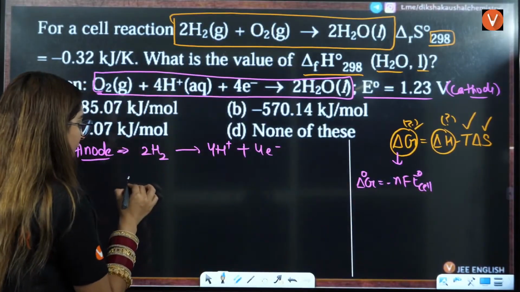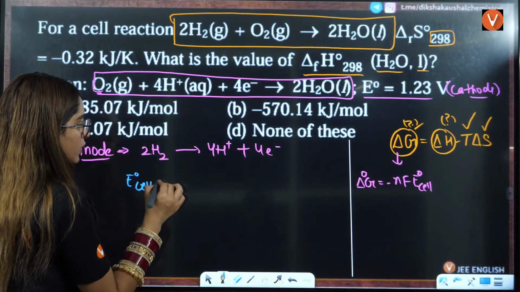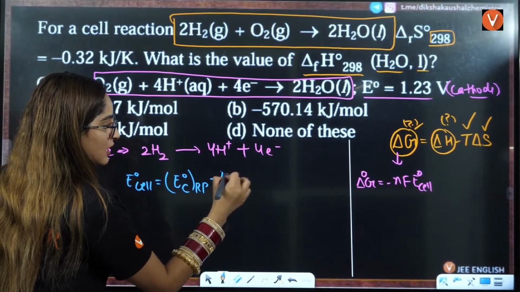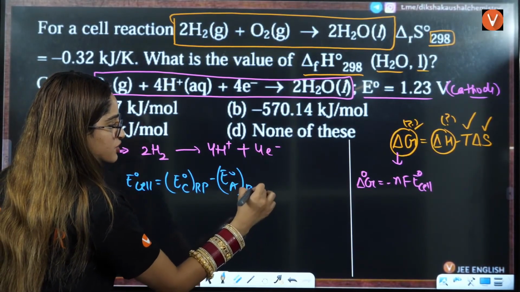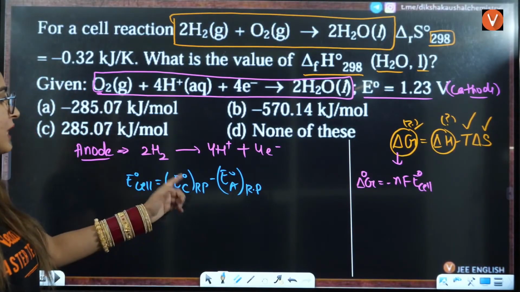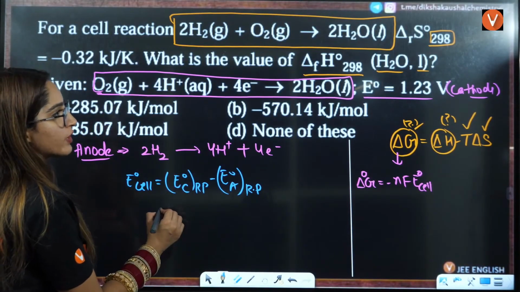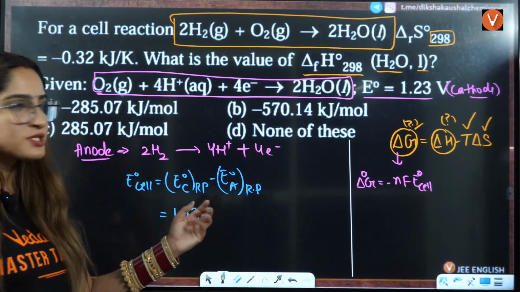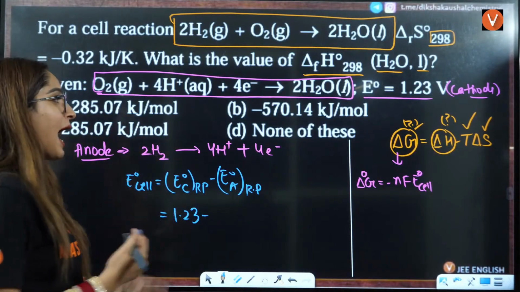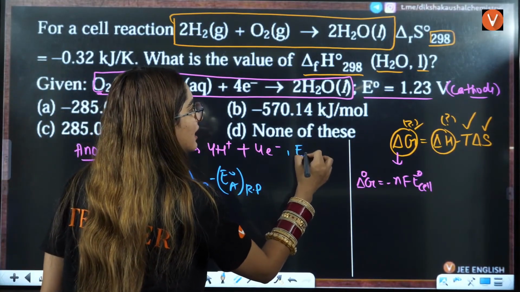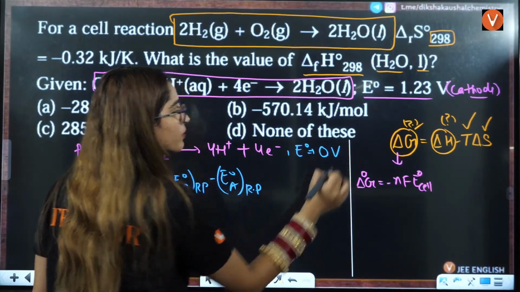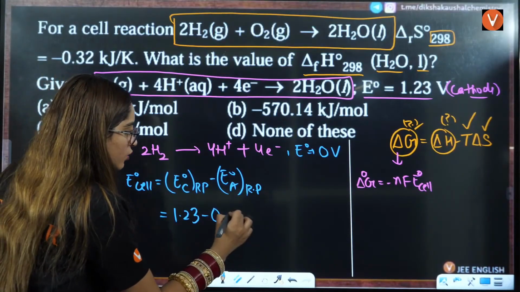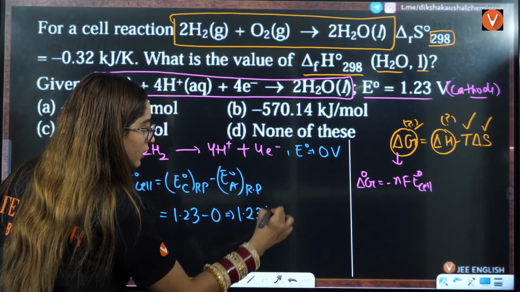Now, if you see, the E naught cell value is equal to E naught of cathode reduction potential minus E naught of anode reduction potential, right? So we know that cathode is what? Cathode is given to be 1.23, that also you have to see. Anode will be opposite, that is where you have loss of electron. And we know that in this case, E naught value is going to be 0 because it is standard hydrogen electrode, right? It is going to be 0. So this is going to be 1.23 volt.